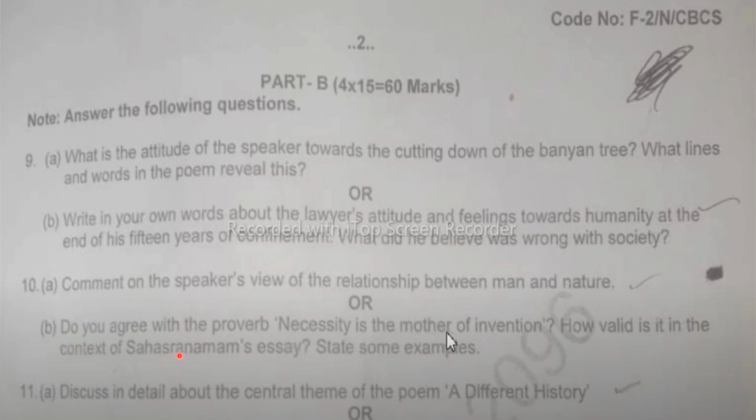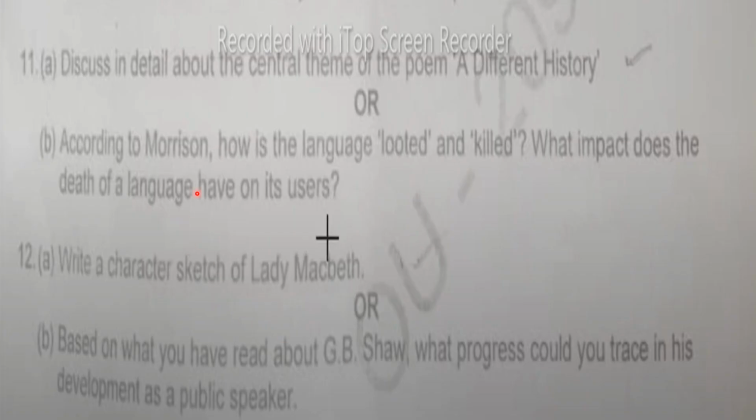Then 10th B, do you agree with the proverb "necessity is the mother of invention"? How valid is it in the context of Sahasranamam's essay? State some examples. This is also from additional reading. Then 11th, discuss in detail the central theme of the poem, A Different History. That is 11th A. Then, according to Morrison, how is the language looted and killed?